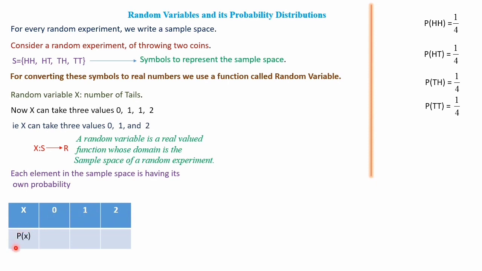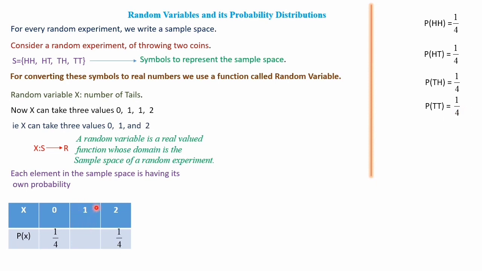Then their corresponding probabilities. P of x when x takes the value 0, where x is the number of tails, means no tail, that is HH. The probability of HH we have calculated is 1 by 4. Next we can take 2. X takes the value 2 means 2 tails, and we know that it is 1 by 4.